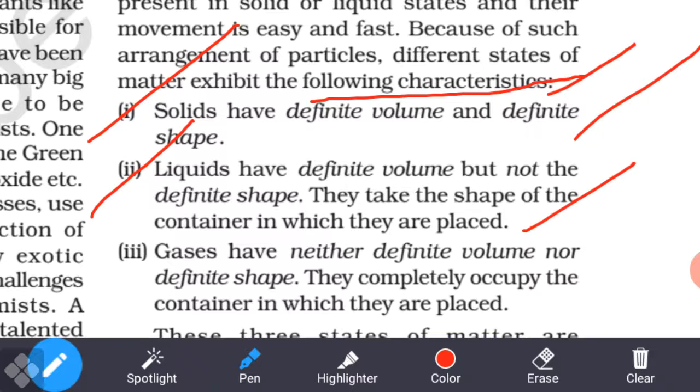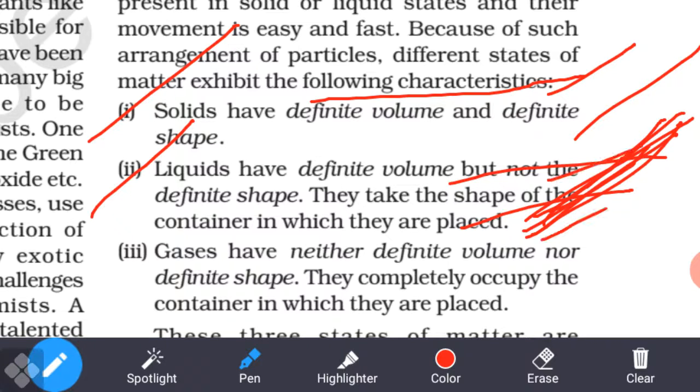Liquids are, for example, water, milk, oil, anything which is fluid. Fluid means they can move anywhere, understand. Just like one glass of water, if you put it into another utensil, another beaker, then it is converted into the shape and size of the beaker. So their shape and size are indefinite in case of liquid, which is considered fluidity. Fluid means they can move anywhere and change their shape and size.